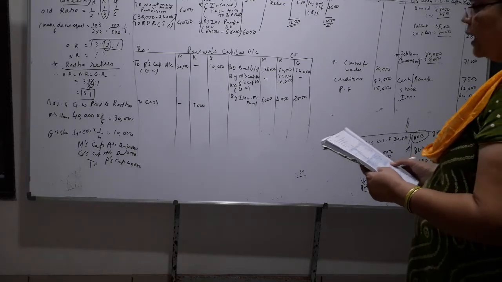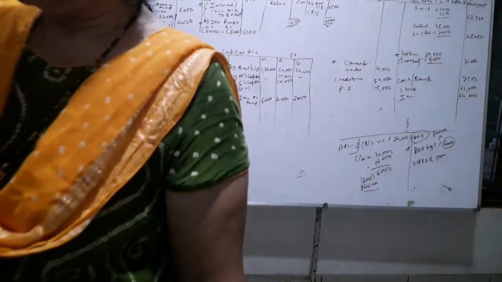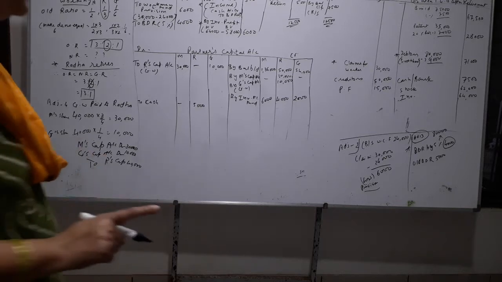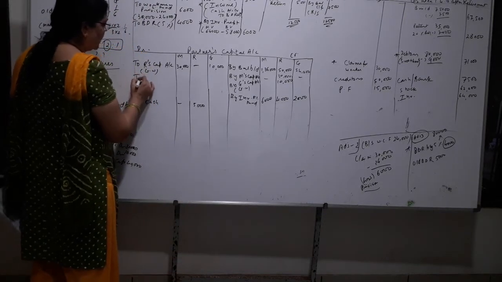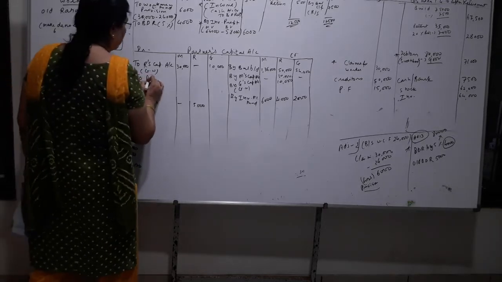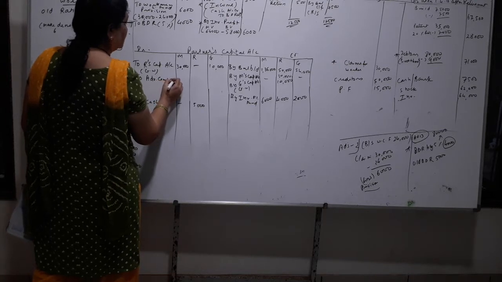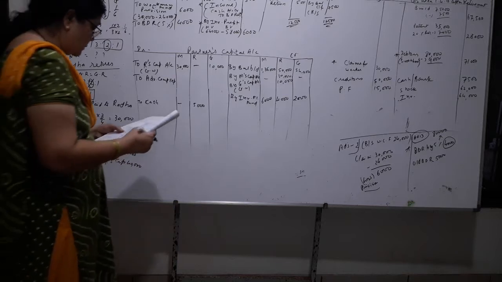Now look at the asset side. Everything is entered on the asset side: cash, bank, stock, investment, patterns, building. Yes, the investment campaign expenditure is given. Again, the investment campaign expenditure is to be written off. So you have to write to advertisement campaign expense. This also is to be written off on the debit side always